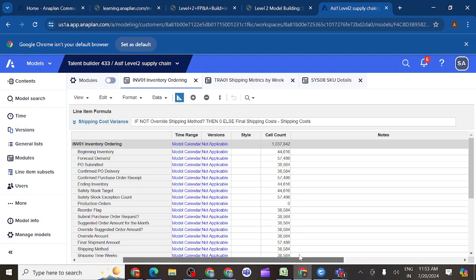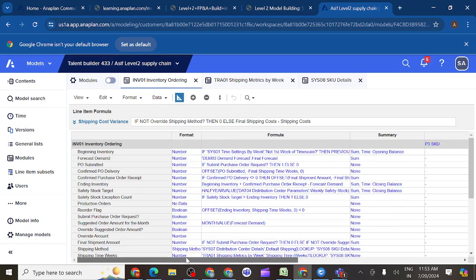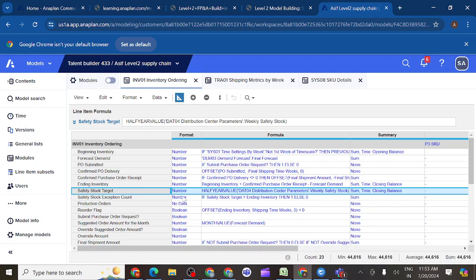Asif bhai, for safety stock target, the format we have is sum, but it is showing as none and time closing balance. The safety stock target summary method is a kind of closing stock, that's why it is putting that. Check it once.